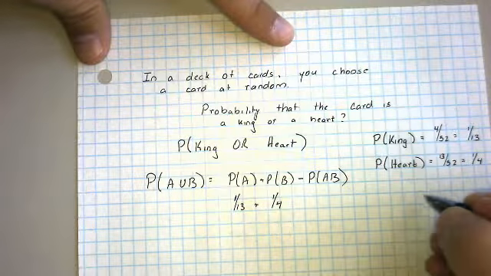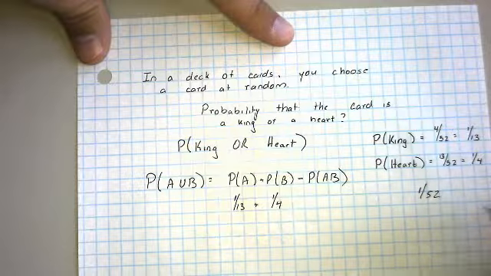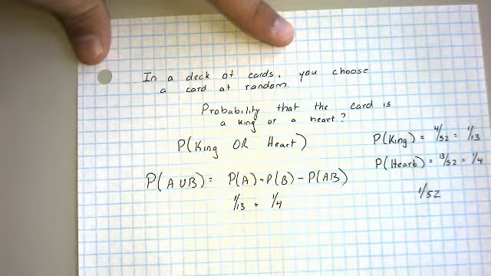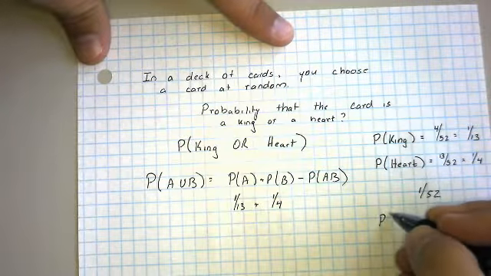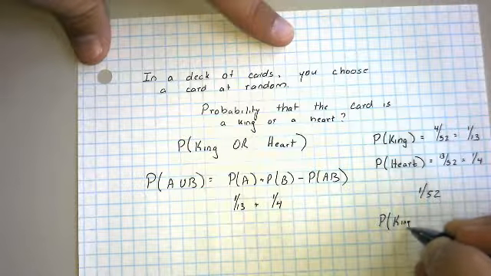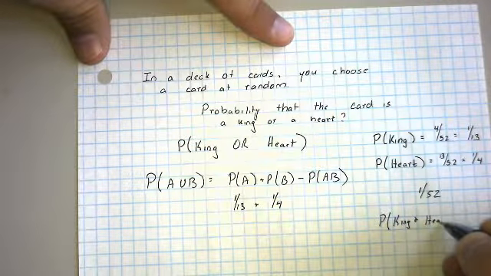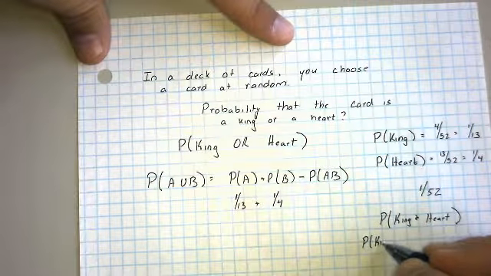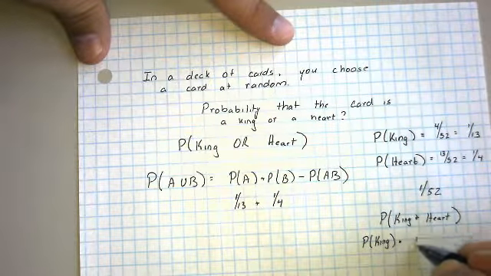But let's talk about that from a mathematical standpoint as well. So we know that we're going to subtract 1 out of 52, but what's the probability that a card is a king and a heart? Well, that would be the probability that a card is a king multiplied by the probability that a card is a heart, given that it's a king.